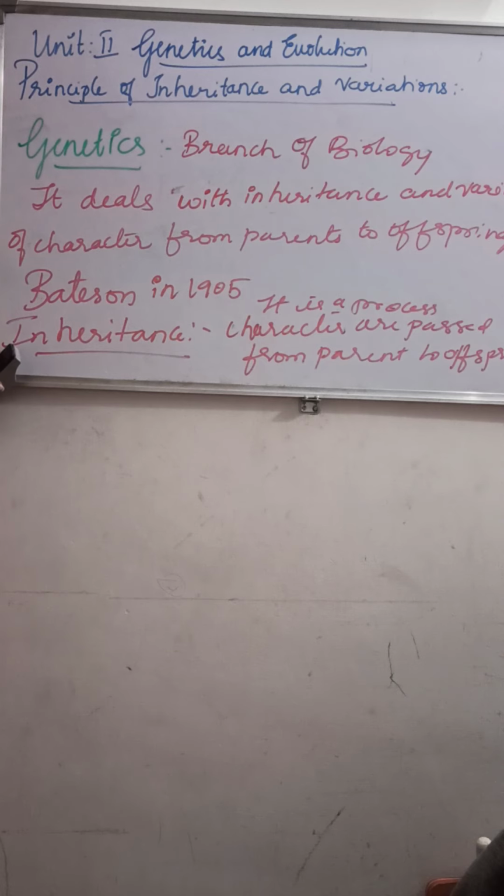So inheritance is the process by which the characters are passed from the parents to offspring. So what is this process all about? It is nothing but a process of transferring a character or a trait from parent to the progeny, which is called inheritance. Hope you understand about genetics and inheritance.